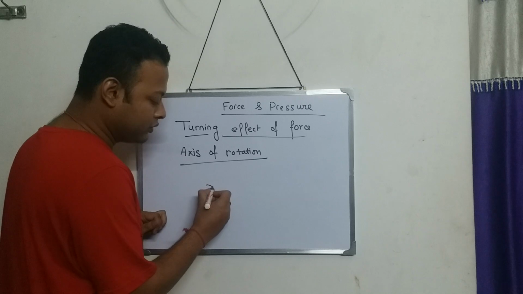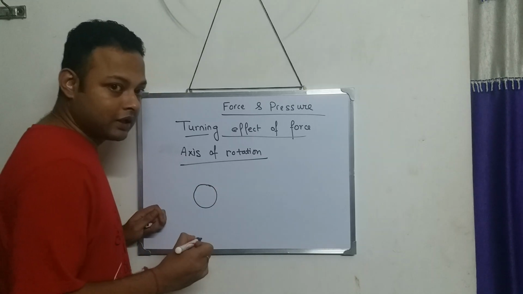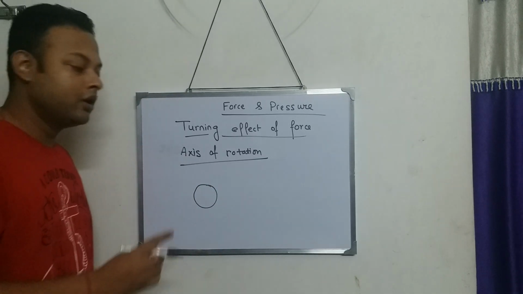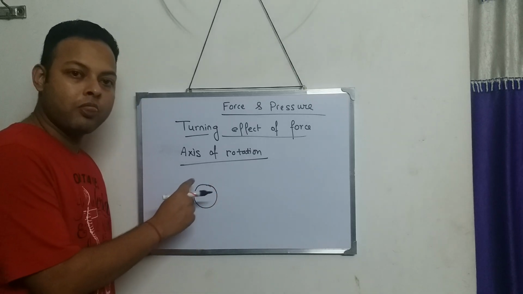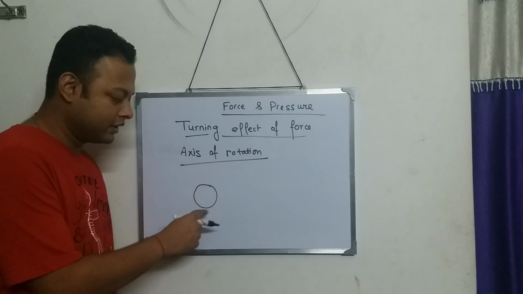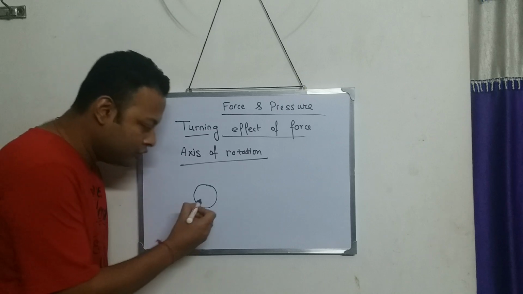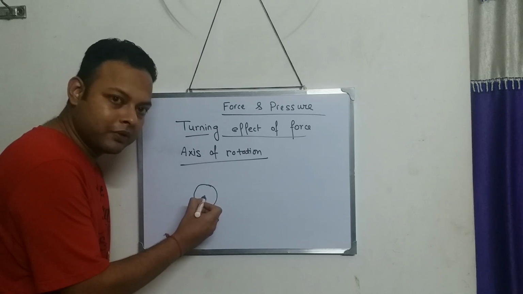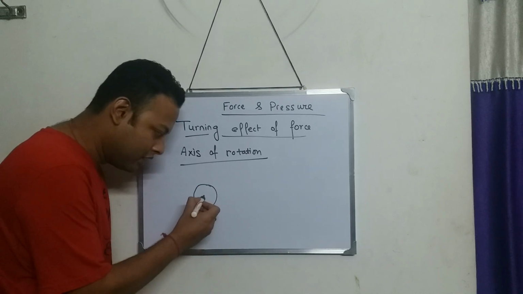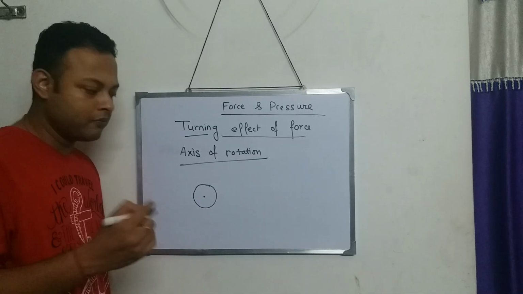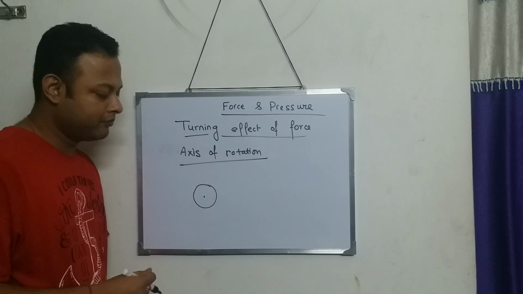Take that circular body, the previous example that I've shown to you. You take a circular piece of paper, and you fix the paper by a nail at the center.